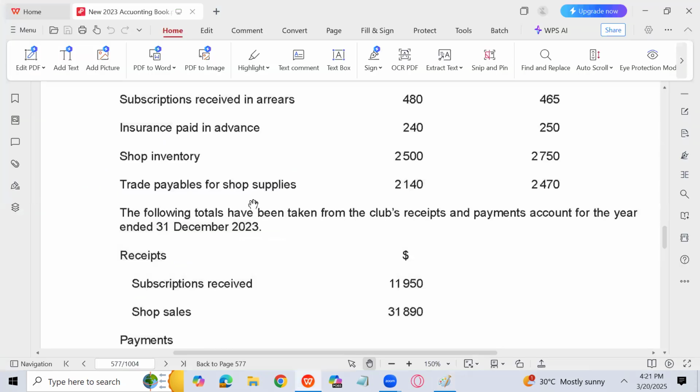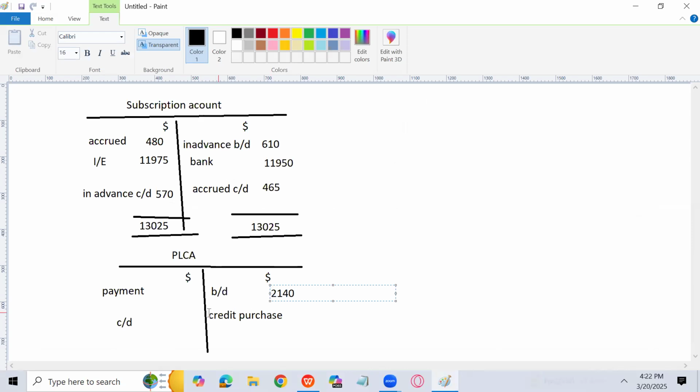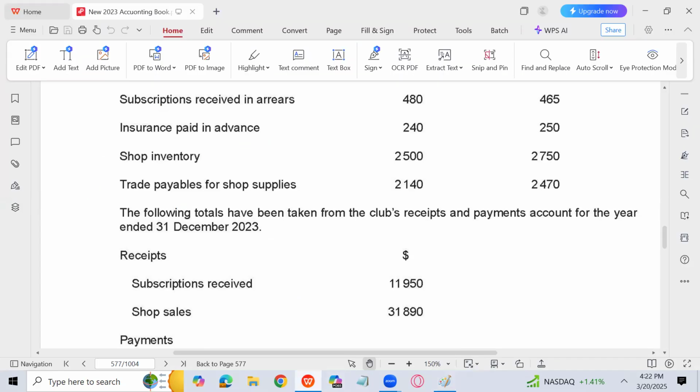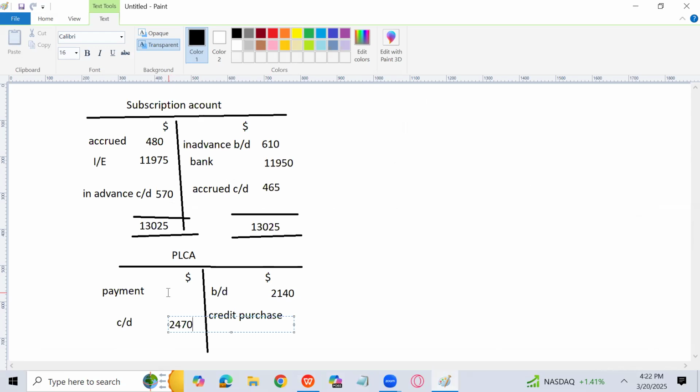So let's see what is the trade payable. 2140 at the start and 2470 at the end. So 2140 and 2470. Okay. Payment to trade payable. Let me write it down. Trade payable for shop supplies 23290. So I will write here 23290.